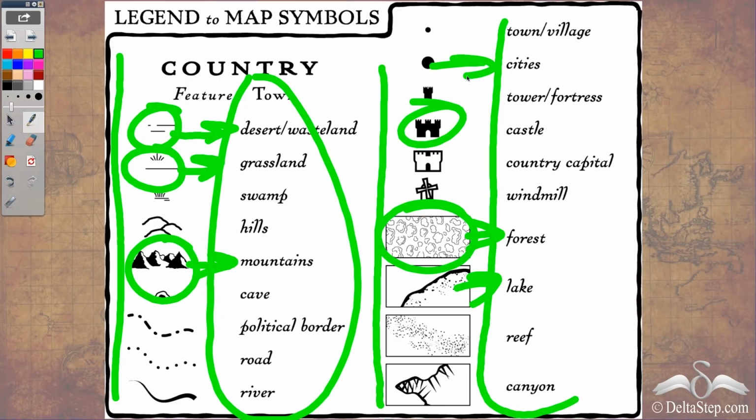Similarly, for cities, this symbol is being used. And for towns or village, this symbol is being used. So a legend will contain all sorts of information about different symbols which have been used in the map.